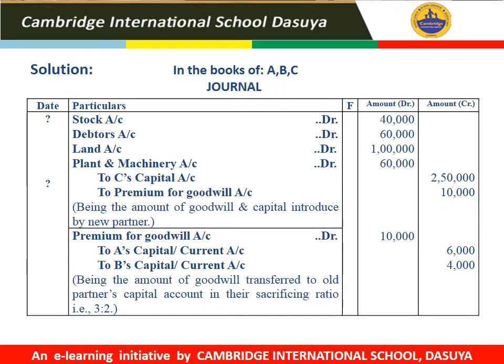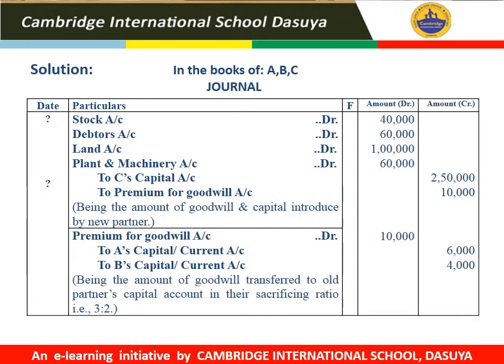So students, in these types of questions where the new partner brings his share of capital and goodwill in the form of kind, we will debit all the assets which the new partner brings towards his share of capital and premium for goodwill. As per the rule of real accounts, debit what comes in, credit what goes out. All the assets must be debited.